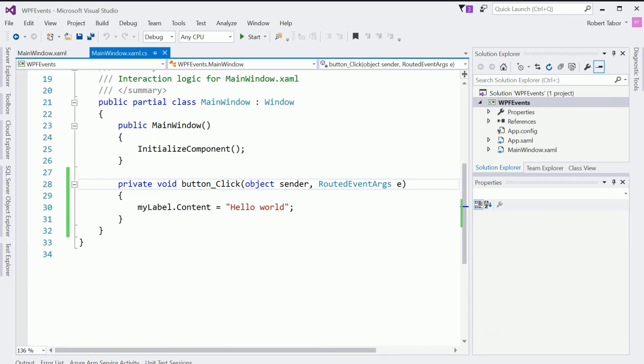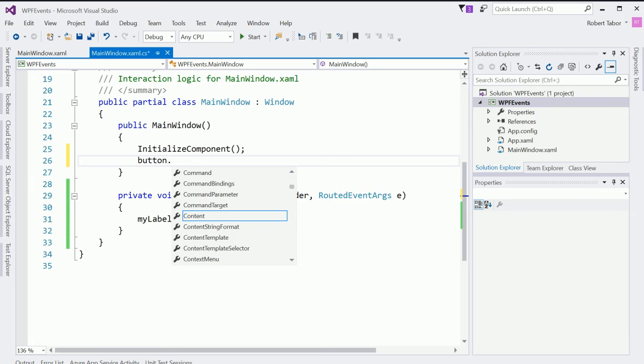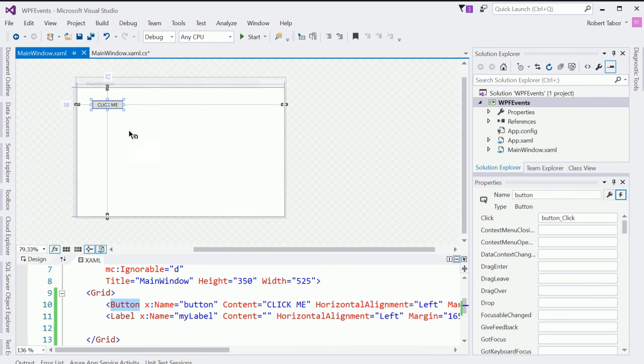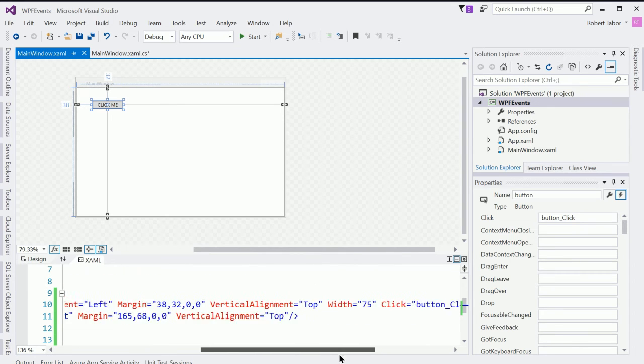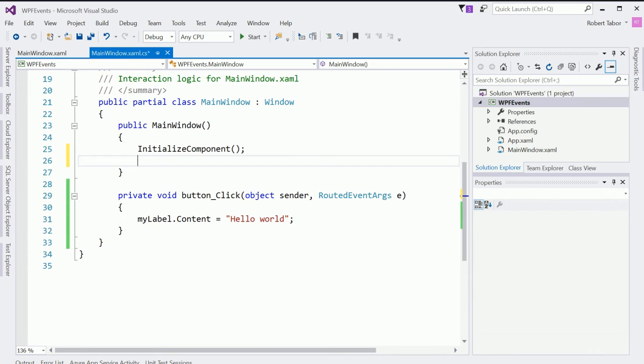You might wonder, well, where is the code that looks something like button.click plus equals, where's that code at? Well, that's a little bit difficult to describe. If you take a look at this markup code here at the bottom and we scroll all the way to the right, that is essentially what happens right here. This code will get converted into C# at the point of compilation, and it will create that little snippet that we were used to looking at in the previous code example.